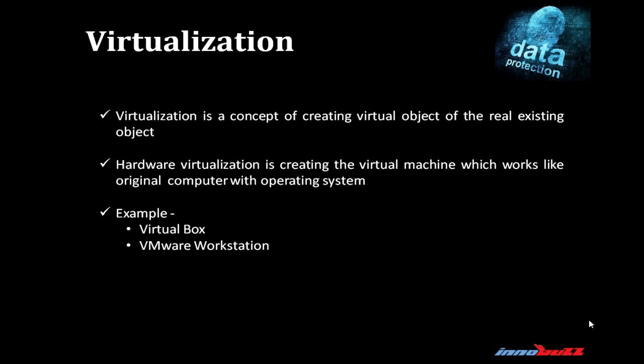Virtualization is an important concept. Let's take a look. Virtualization is the concept of creating a virtual object of the real existing object. Hardware virtualization is creating a virtual machine which works like the original computer with an operating system. VirtualBox and VMware Workstation are two important applications used for virtualization.